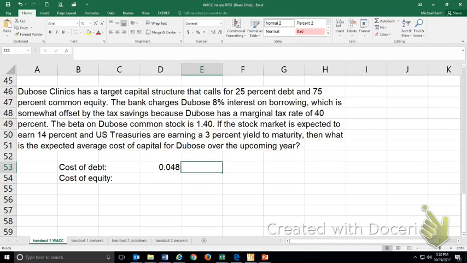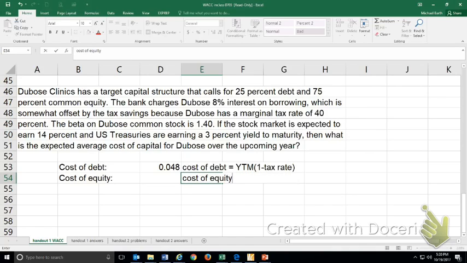Let me throw some formulas in here. This is the cost of debt equal to the yield to maturity on outstanding debt times 1 minus the tax rate. And we can use the capital asset pricing model in here, the cost of equity being equal to the risk-free rate plus the market risk premium times beta.